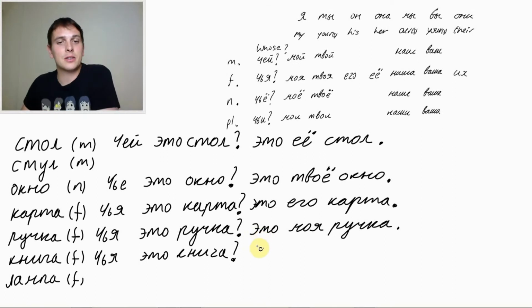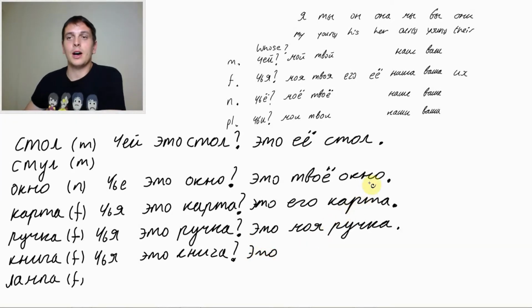And let's answer, this is ours. This book is ours. Это. Ours would be, for female, наша. Это наша книга.